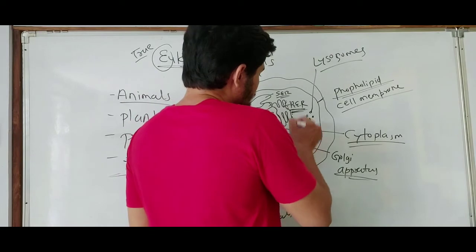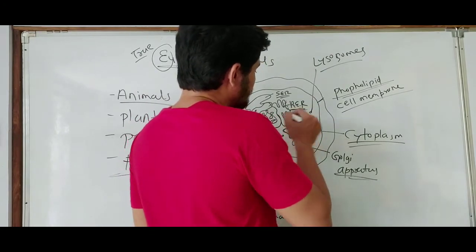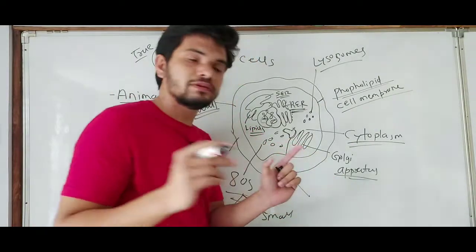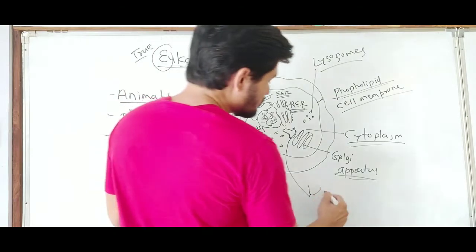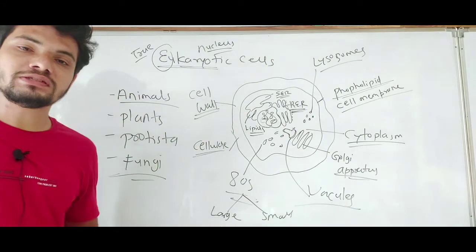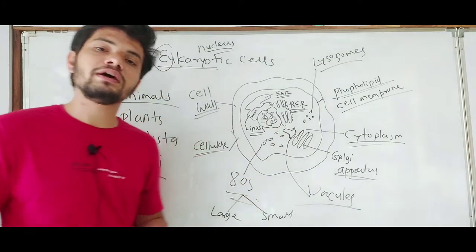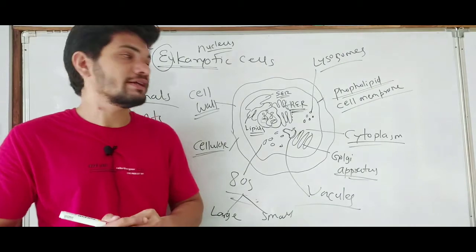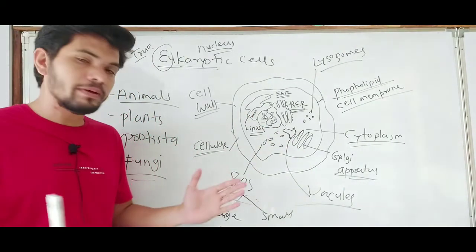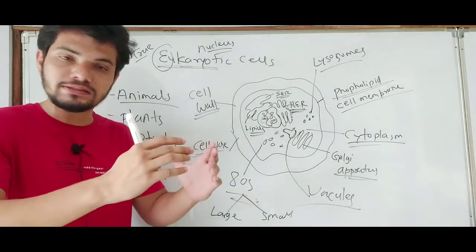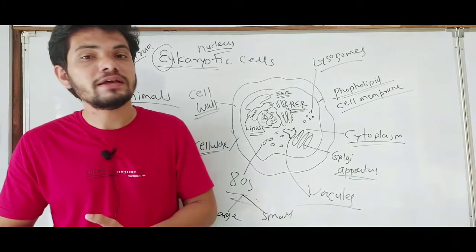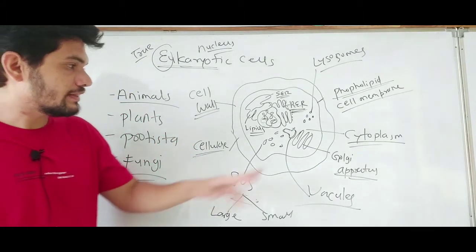Another thing which is present in the eukaryotic cells is vacuoles. They can be large or small. So what are vacuoles? Vacuoles are membrane bound spaces in which water, sap or excretory material is stored.